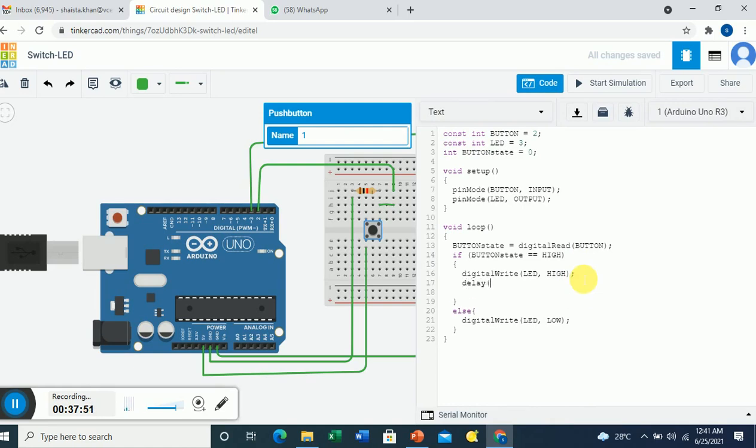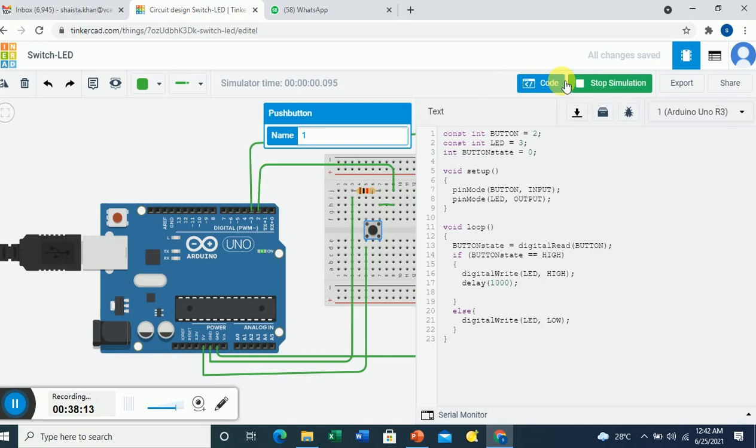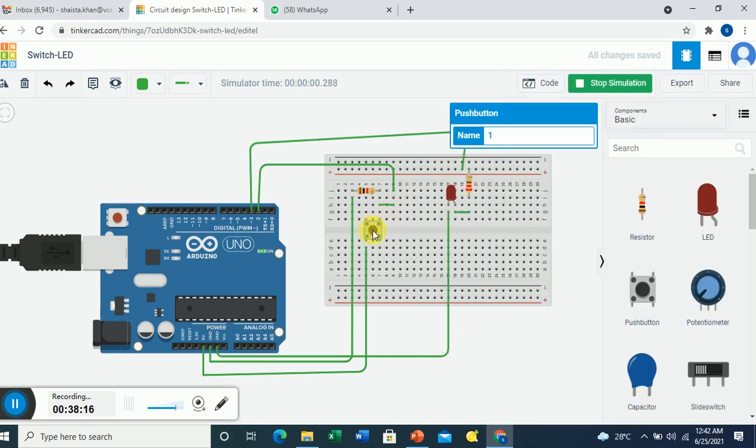I'm adding one command: when I press the button, the LED will be on for at least 1 second. Here what is happening is, when I press the switch for a moment, it turns on and then turns off. So with the small modification, now I'll run the code and press the button. You can see I have just pressed once and removed it.